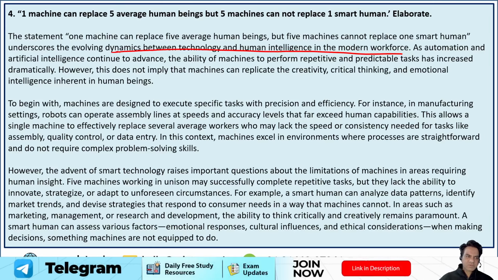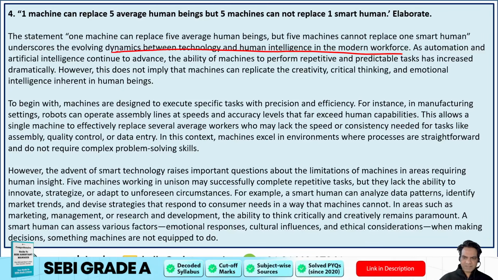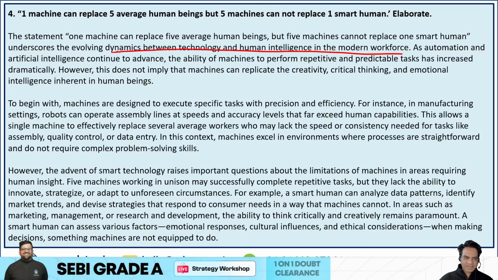in human beings. To begin with, machines are designed to execute specific tasks with precision and efficiency. For instance, in manufacturing settings, robots can operate assembly lines at speeds and accuracy levels that far exceed human capabilities. This allows a single machine to effectively replace several average workers who may lack the speed or consistency needed for tasks like assembly, quality control, and data entry.